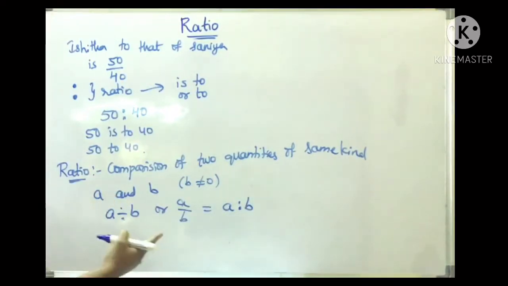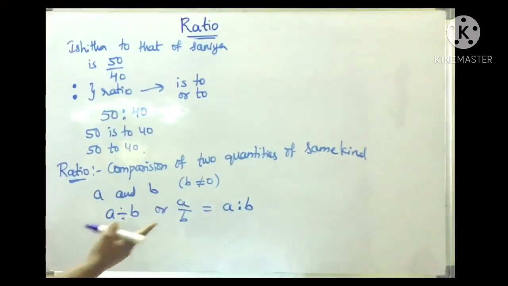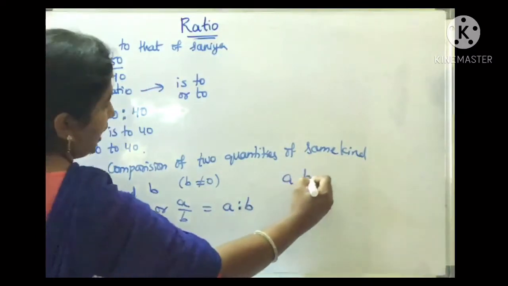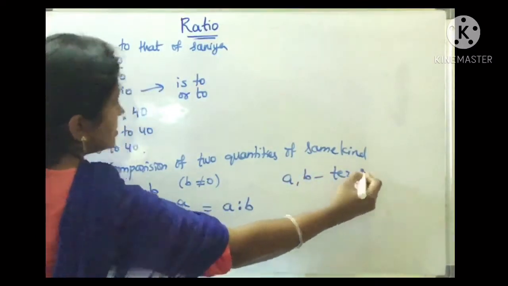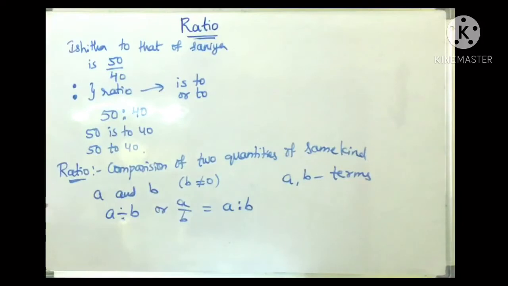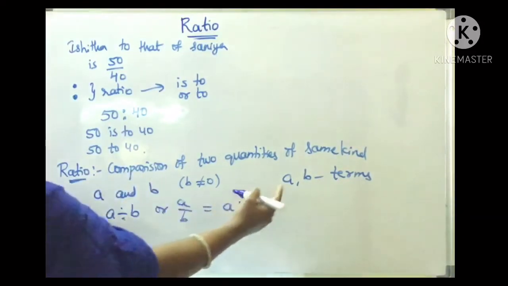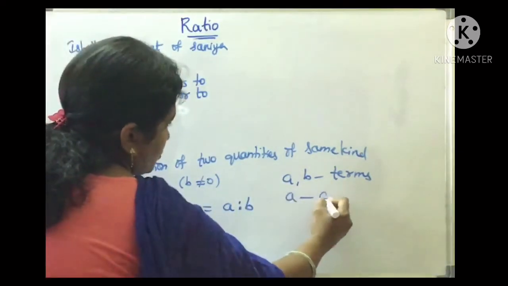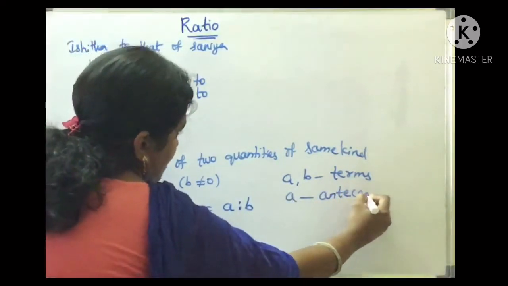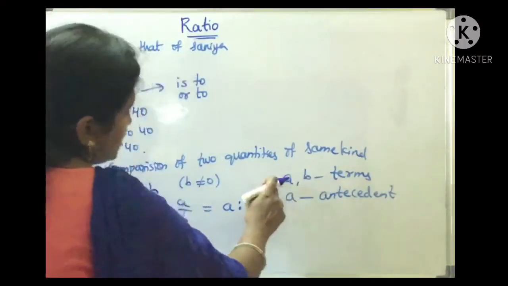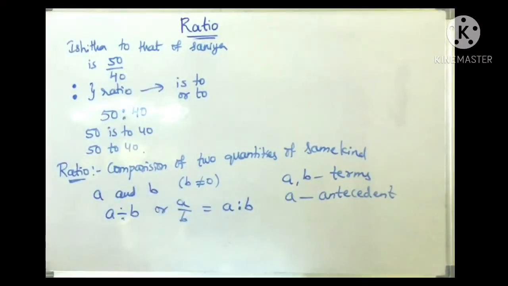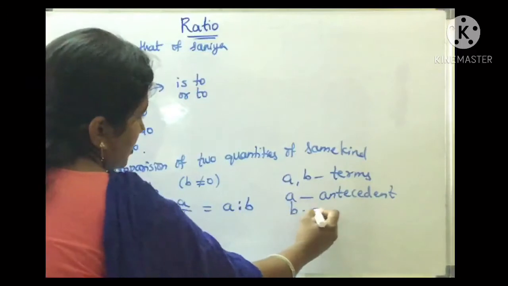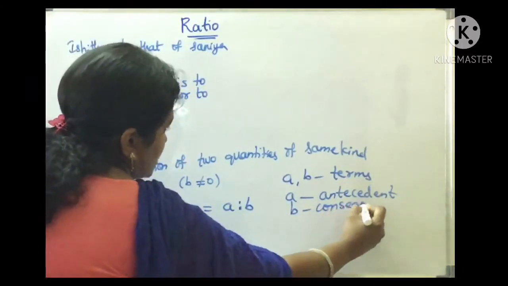So in the ratio A is to B, the quantities A and B are called what? A and B are the terms of the ratio. A is called the first term and B is called the second term. The first term is known as the antecedent, and the second term is called the consequent.